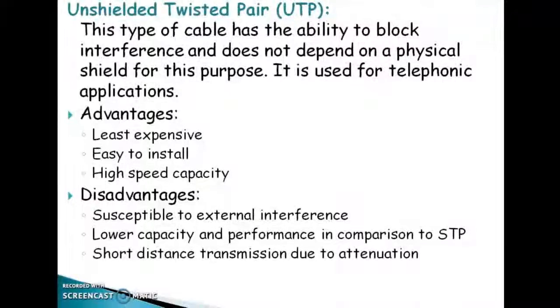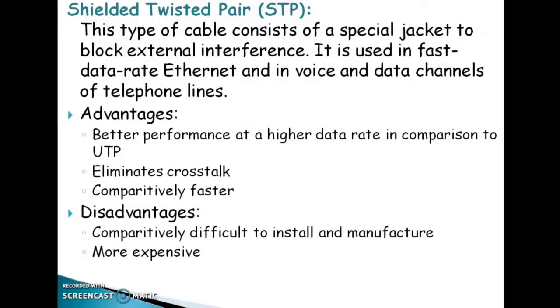After a little movement of the signal or transmission of the data, normally the strength of the signal will reduce. So we can't use unshielded twisted pair for that; that is its disadvantage. Then the next one, shielded twisted pair, STP.